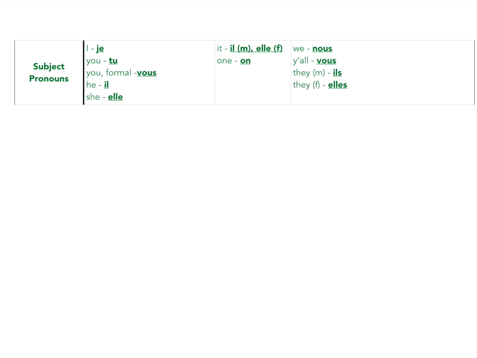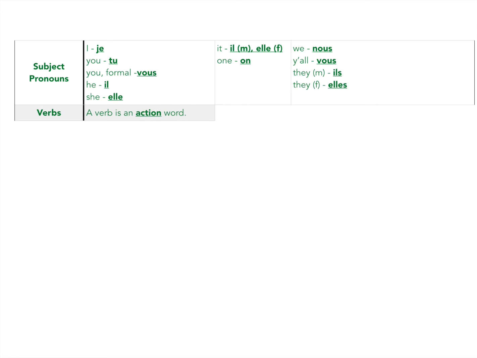I is je, you is tu, you formal is vous, he is il, she is elle, it can either be il or elle, depending on if it's masculine or feminine. One is on, we is nous, y'all is vous, they, if it's a masculine or mixed group, is ils, and they, if it's only feminine, is elles.